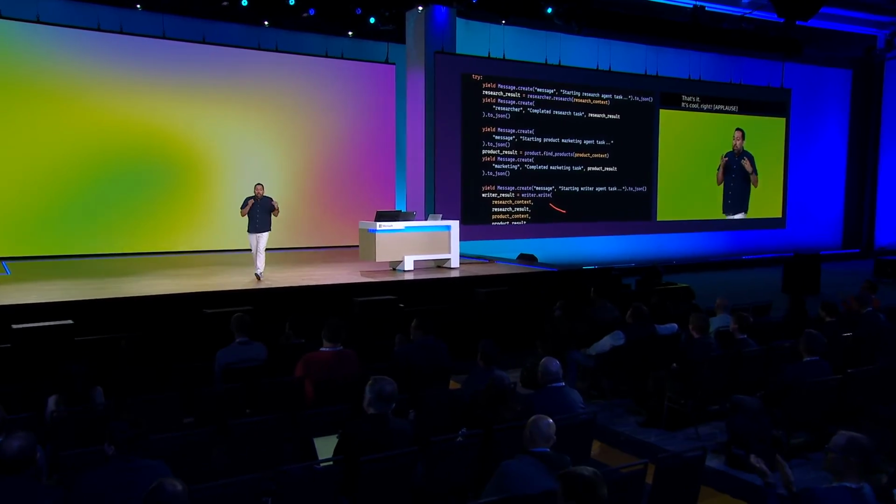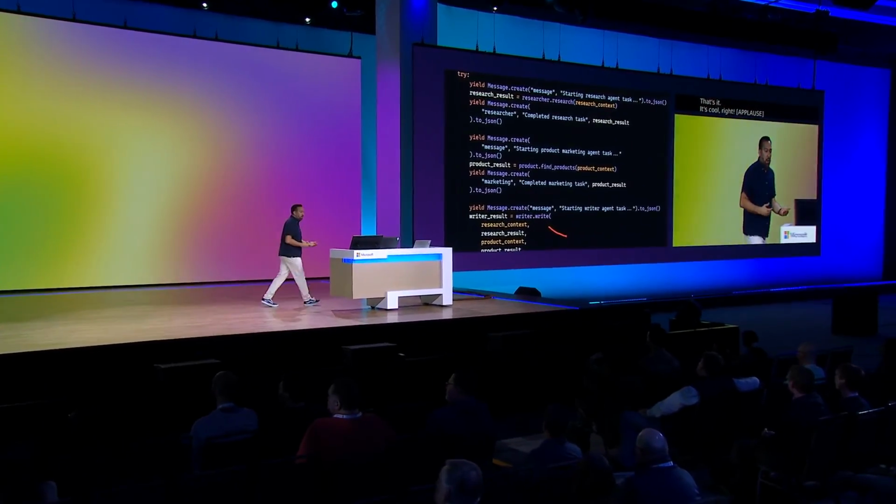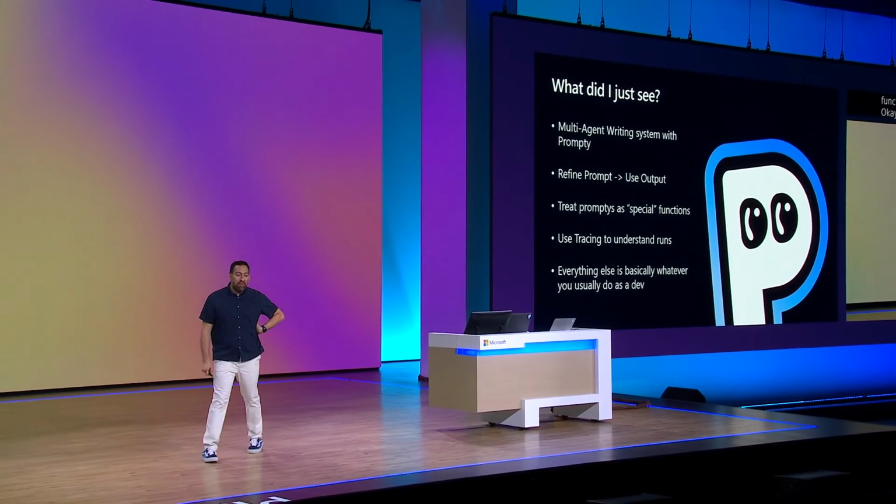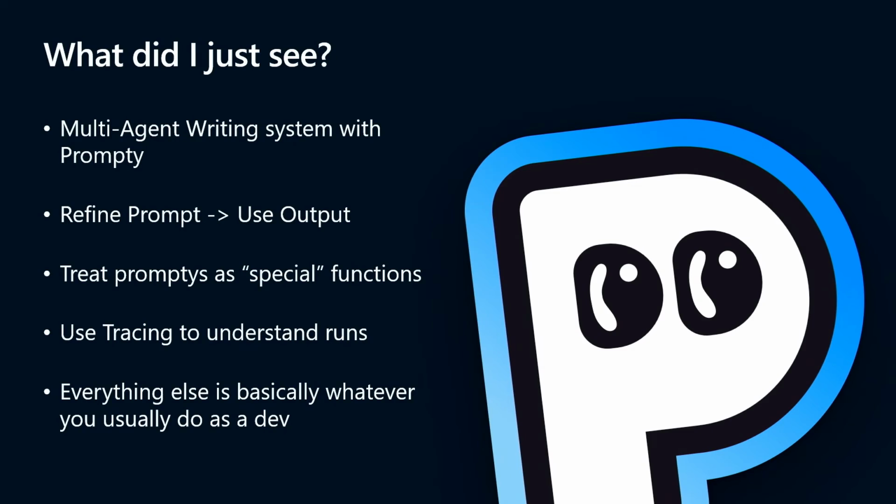And that's the beautiful thing about using this kind of approach, is that now we can be coders again, but with a special superpower of using LLMs as a function. Okay, so you can look that up there. So what did I just see? A multi-agent writing system, a refined prompt, using the output. Just treat the Prompty as a different kind of function. There are other sessions where you can see how this thing traces out. I started the trace server, and you can totally trace all of these things, how they're running. And everything else is basically whatever else you do as a dev, which I think is the best part.